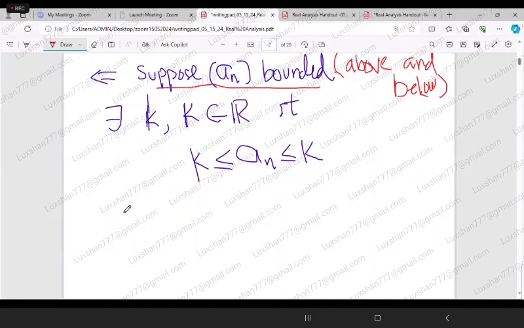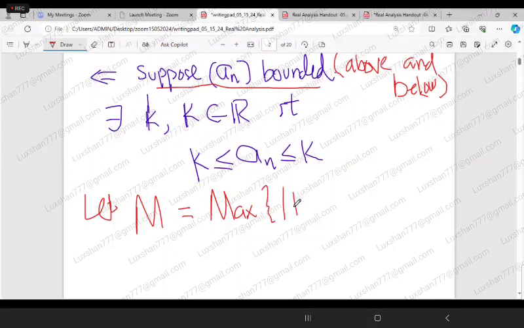Now I am defining my capital M. Let capital M equal the maximum of mod of simple k and mod of capital K, so the maximum of these two.